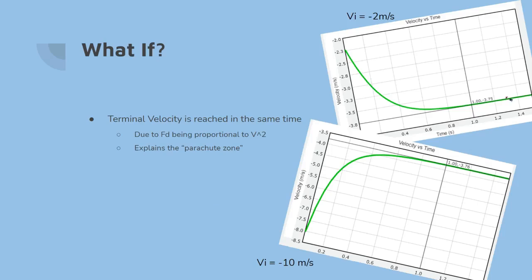and it reached terminal velocity at about 1 second. And then here we have me throwing it harder than the terminal velocity, at negative 10 meters per second, and it still reached the terminal velocity in 1 second, which is amazing to observe. It actually explains the parachute zone for skydiving. So despite not knowing anybody's weight, height, or anything, skydivers know that there's a time period in which you need to put out your chute so that you will land safely and reach that terminal velocity so that you won't hurt yourself.